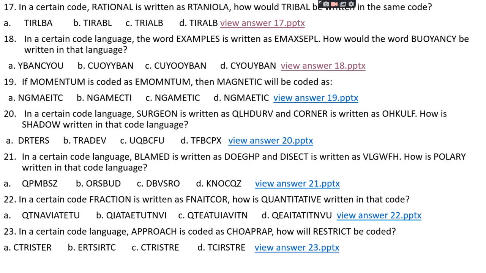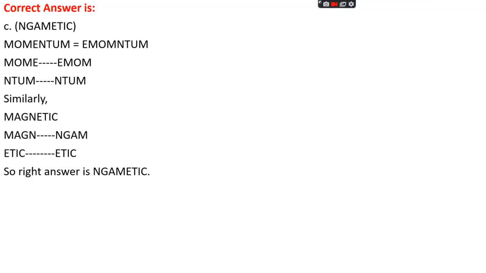Question number 19. If momentum is coded as EMOMNTUM, then magnetic will be coded as: option A, NGMAEITC; option B, NGAMECTI; option C, NGAMETIC; option D, NGMAETIC. The right answer is option C, NGAMETIC.